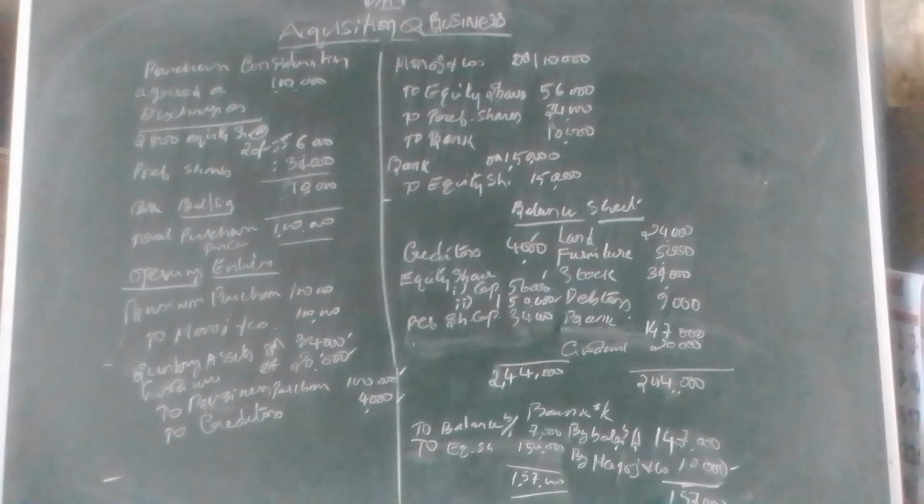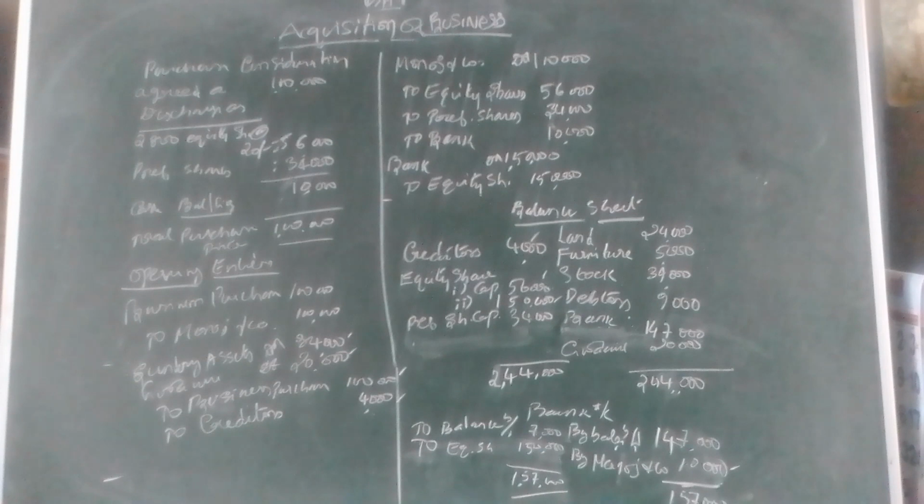Obviously bank account creditor by Manoj and Co. 10,000 is entered. The difference amount is taken as closing balance. I entered that as by balance carried down 1,47,000. So that 1,47,000 is entered in the balance sheet as the next period opening balance.